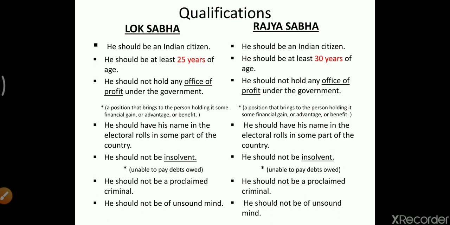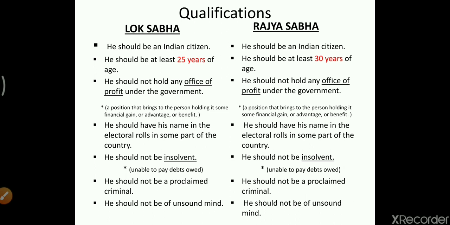So, if you are doing a particular job or work at more than one place for which you are getting financial support or salary, that comes under office of profit.